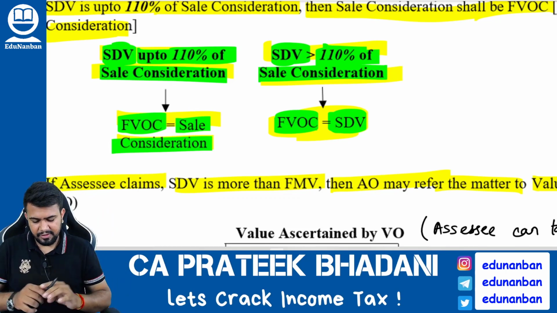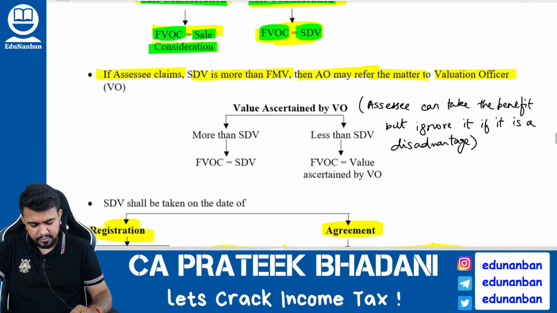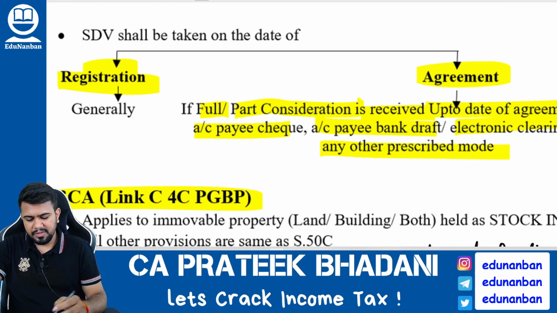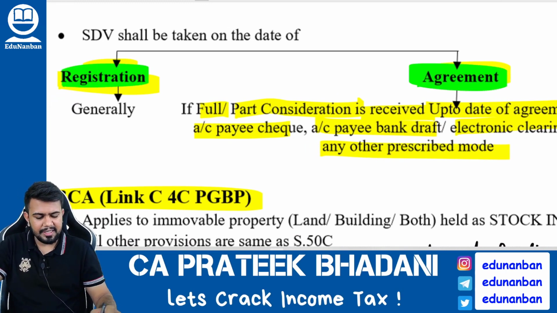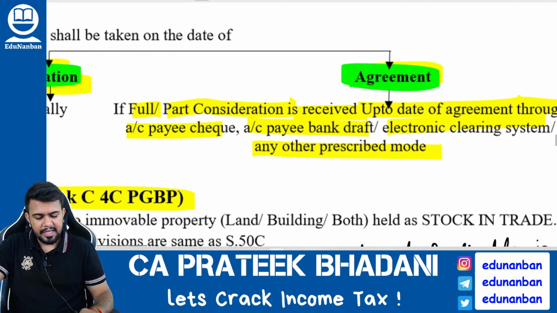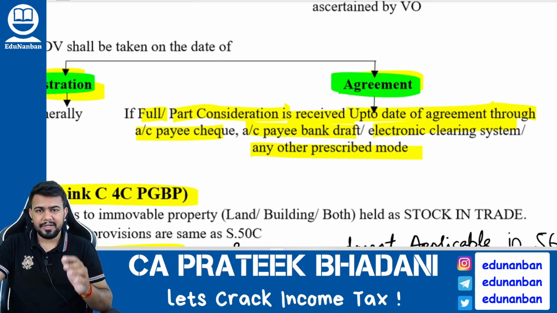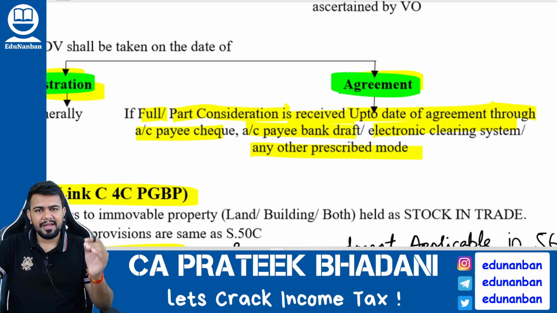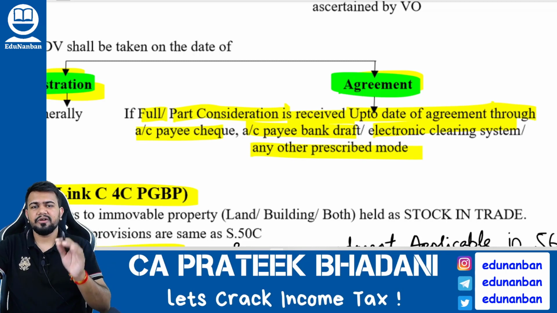Now comes the question: the sale consideration is there, no? The stamp duty value is there, no? Should it be taken on the registration date or the agreement date? Generally, you have to take the registration date. However, if on or before the date of agreement, any consideration, full or part, is received through account payee cheque, account payee bank draft, electronic clearing system or any other prescribed mode, then you take the date of agreement.